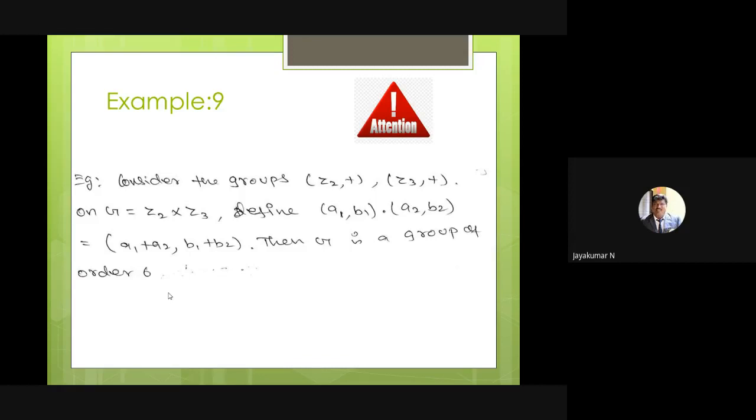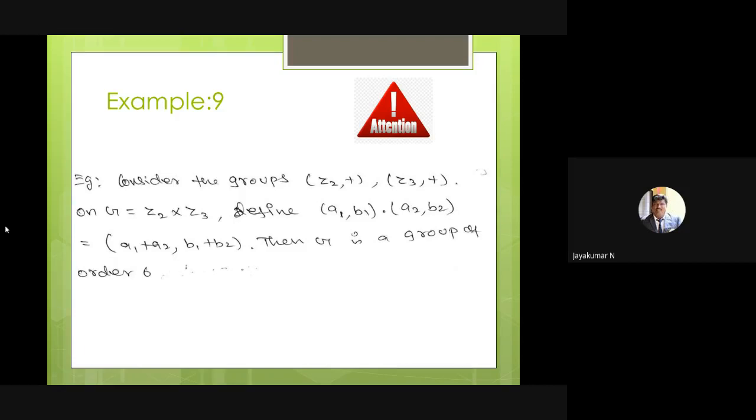In the last problem, given two groups, we had to show that G cross H is a group. In that problem I asked whether it is possible to prove that G cross H is an abelian group. The answer is no, because G with composition and H with star we know only to be groups. We don't know what G is, what H is, what the composition is, or what the star is.